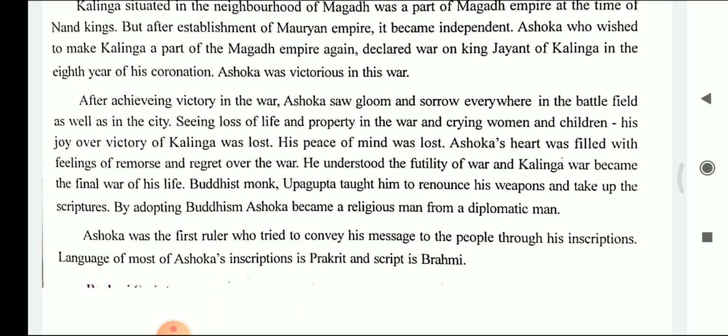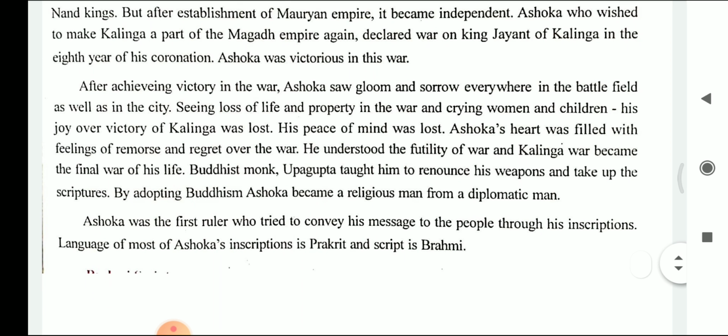So after achieving the victory, when Emperor Ashoka saw gloom and sorrow everywhere in the battlefield as well as in the city, that means the feeling of sorrow and unhappiness was seen by Emperor Ashoka everywhere. Seeing the loss of life and property, everything destroyed, and also seeing the crying women and children, his joy over the victory was lost.